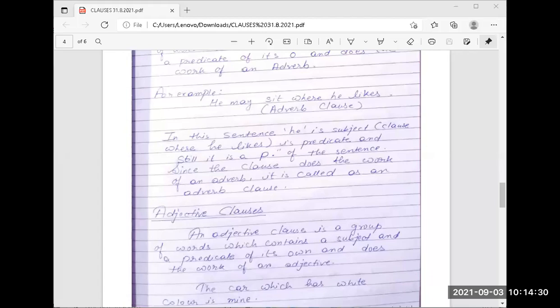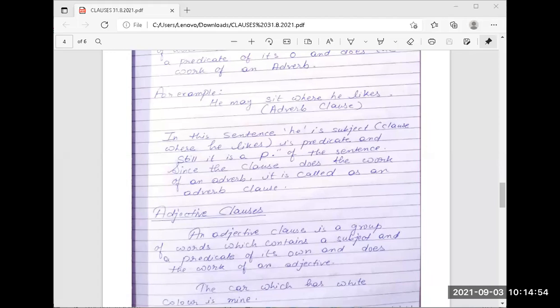ठीक है? What are the different types of adverb clause? That is time, place, cause, contrast, purpose, manner, result, and condition.